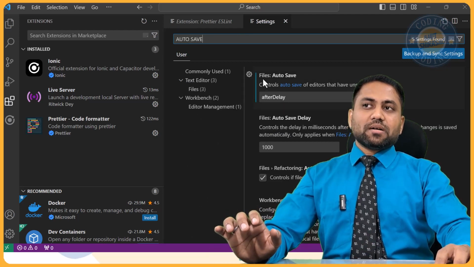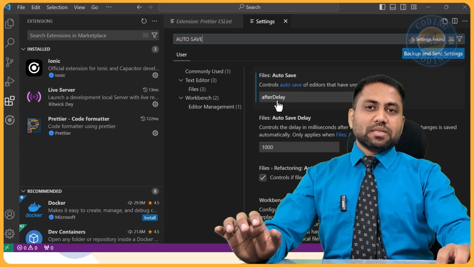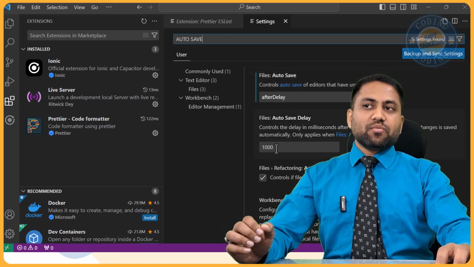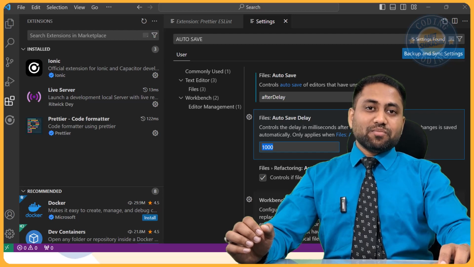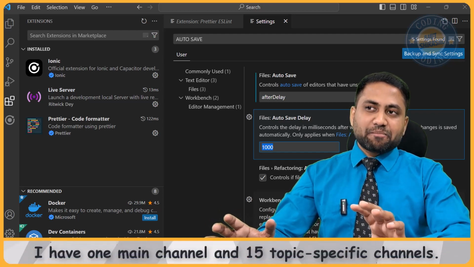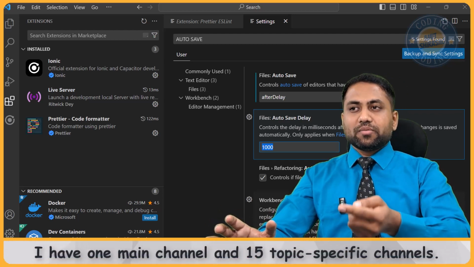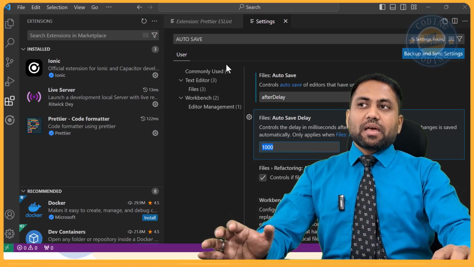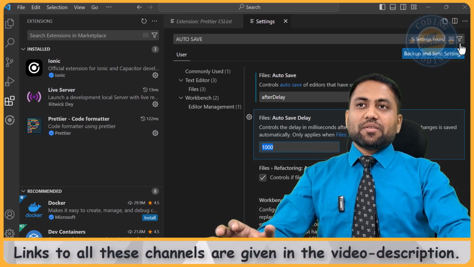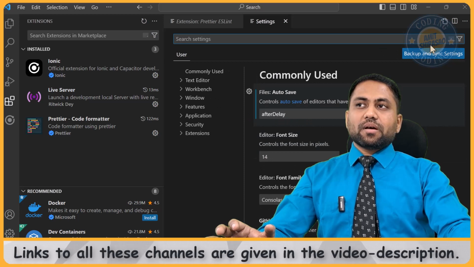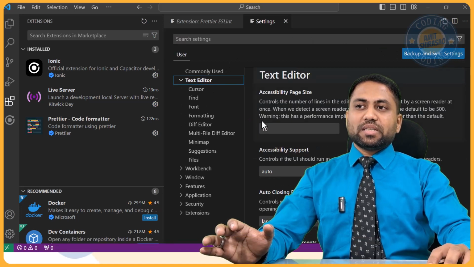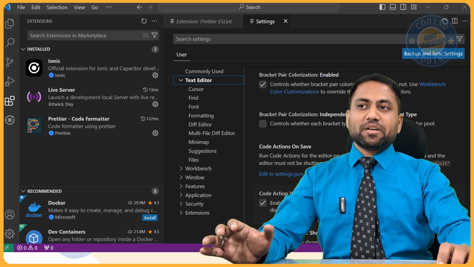See, it will save the files after certain delay. Now how much delay? 1000 milliseconds is 1 second. So every 1 second it will save the files. And I should also be having another setting in the text editor itself, format on save.